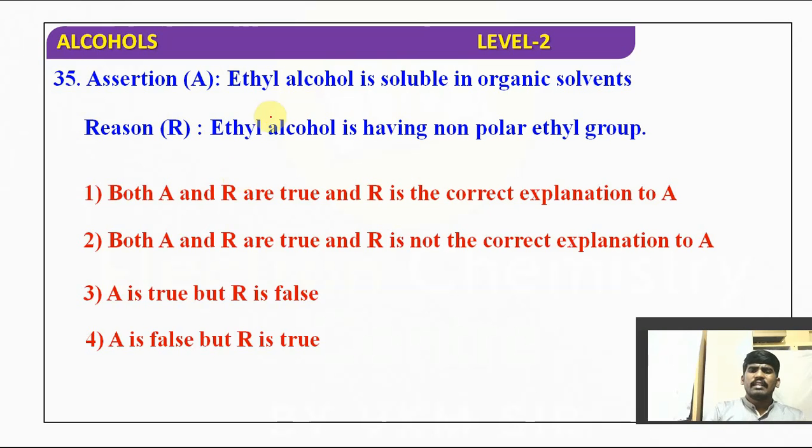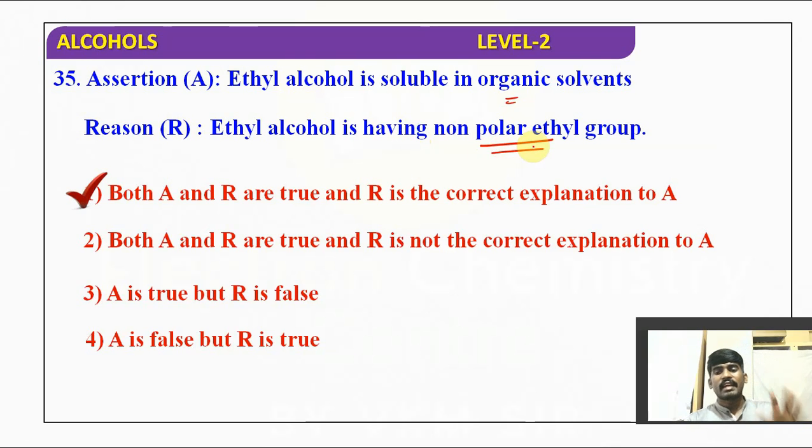Next, ethyl alcohol is soluble in organic solvents. It is one of the advantages of ethyl alcohol. It can be soluble in polar solvents as well as non-polar solvents. It is soluble in polar solvents like water due to the formation of hydrogen bonding, and soluble in non-polar solvents due to the non-polar group. The non-polar carbon part, a hydrophobic part, is there. So ethyl alcohol is having a non-polar ethyl group. That's the reason. So both A and R are correct, and R is the correct explanation of A.